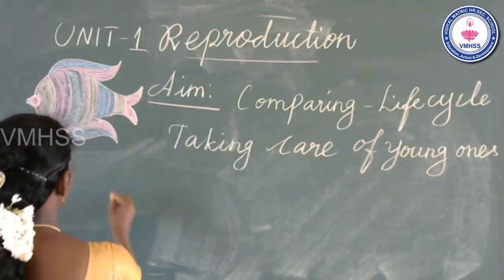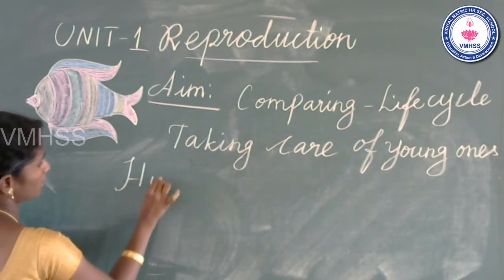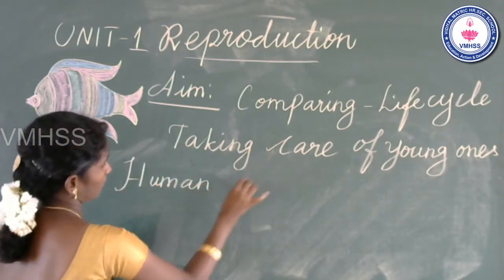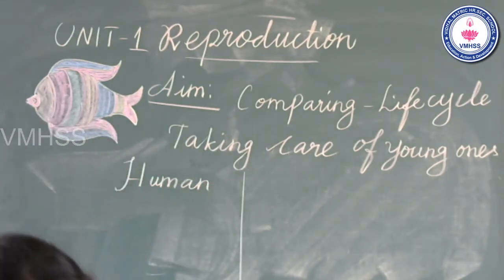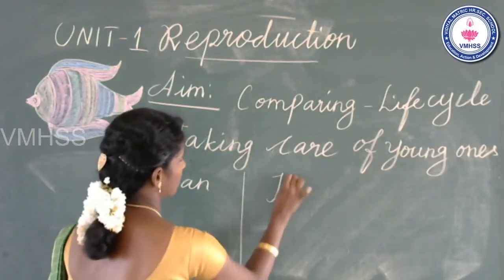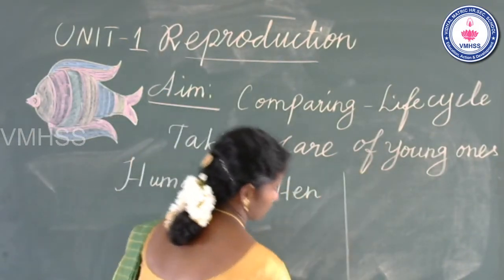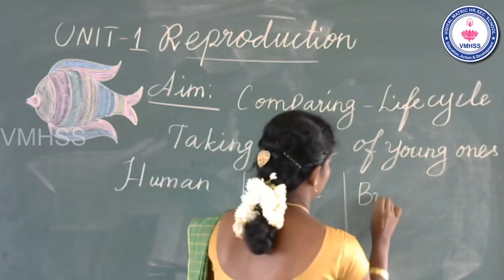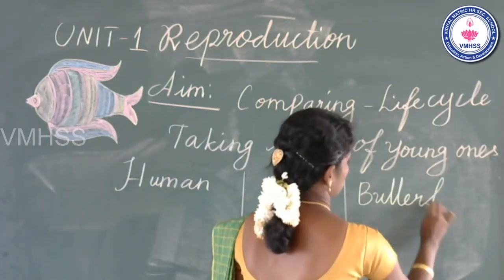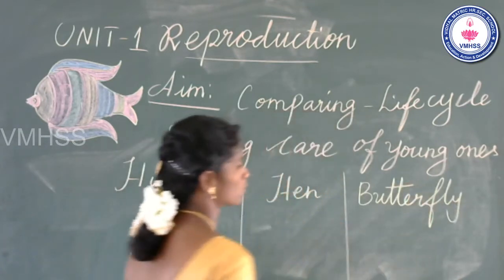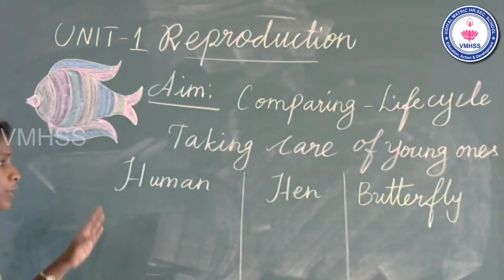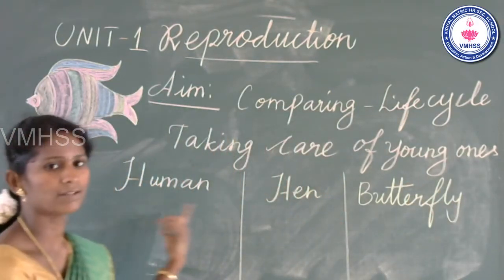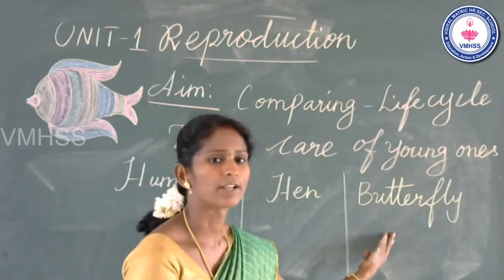Okay, now we compare the life cycle of human, hen and then butterfly. Students, now we are going to compare the life cycle of human, hen and butterfly.